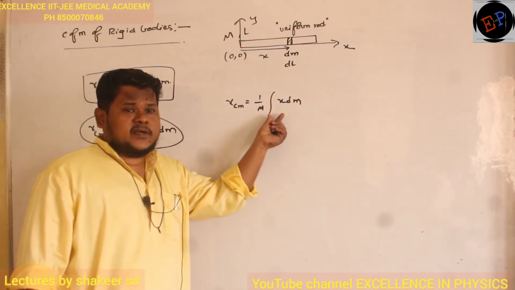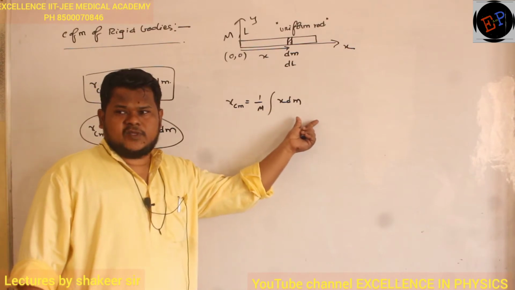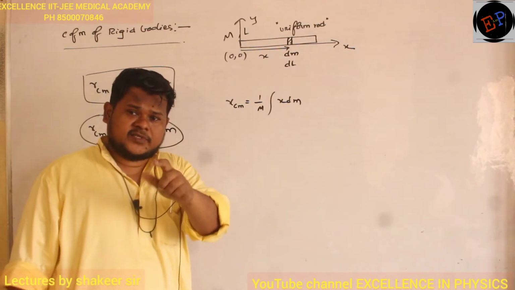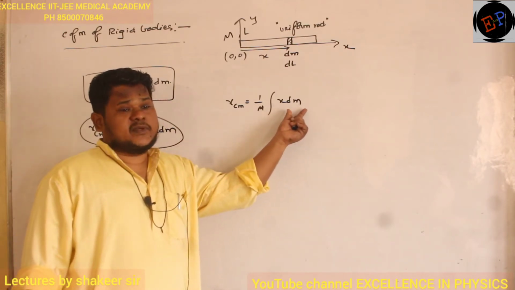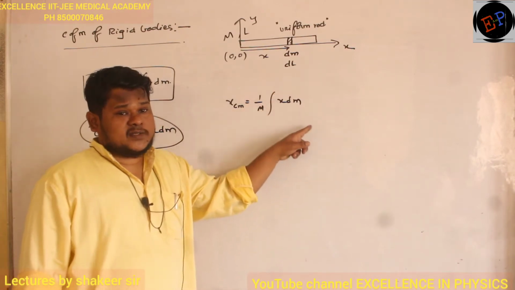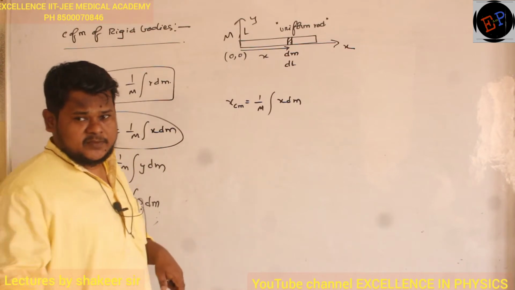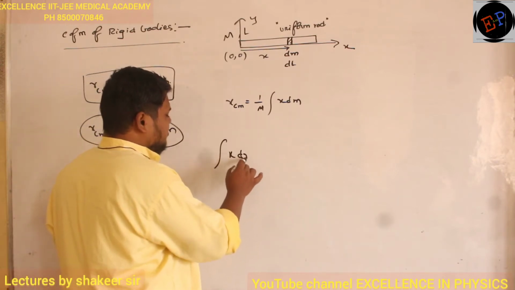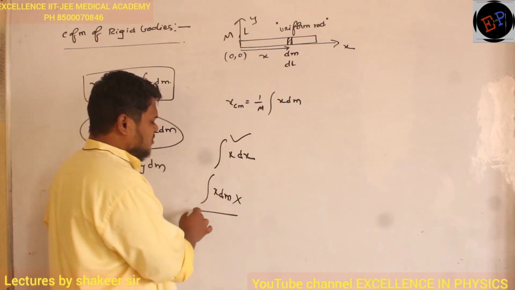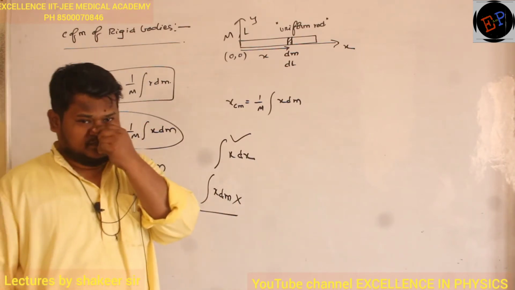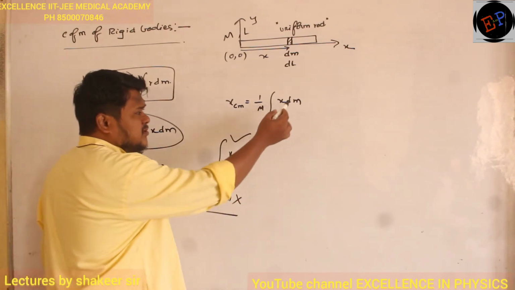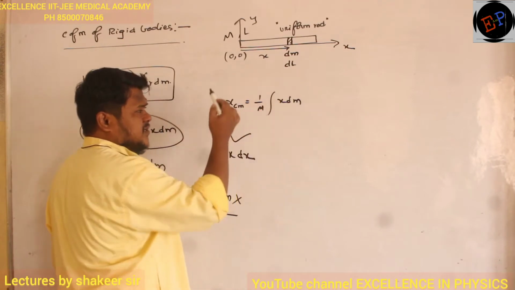Integration of x dx is possible. We know the rules of integration. Integration of x with respect to dx is possible, but here dm is given. Integration of x with respect to mass is not possible. Integration of x with respect to dx is correct; integration of x with respect to dm is not possible. So what can I do? What shall I do? So I will try to convert this dm in terms of dx.